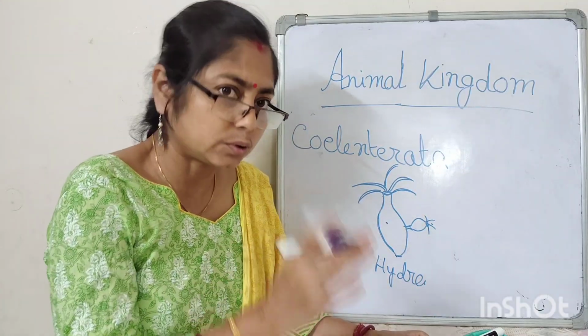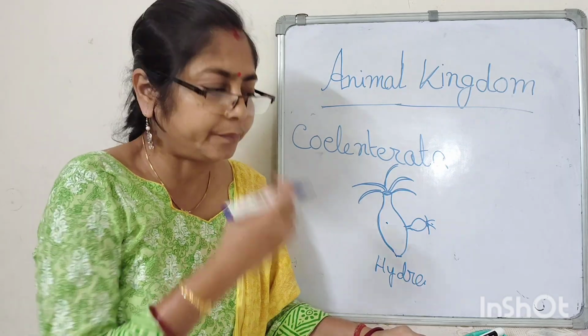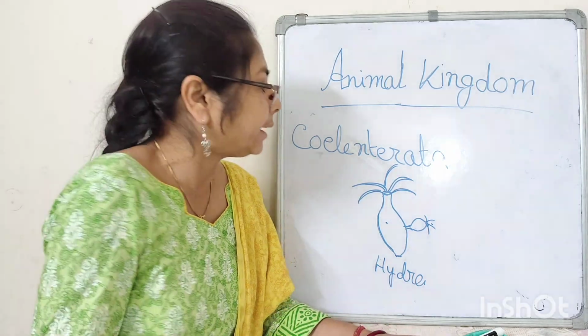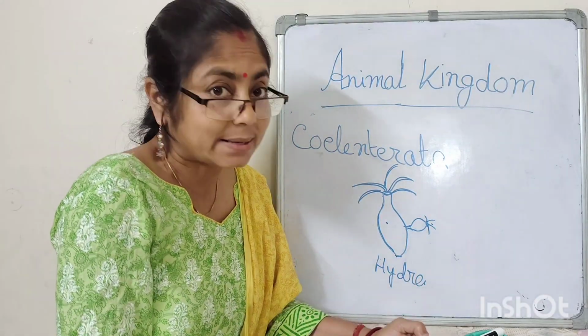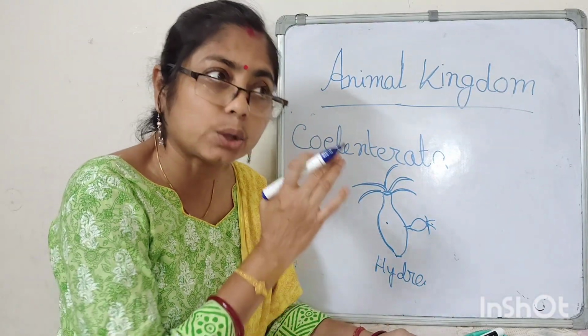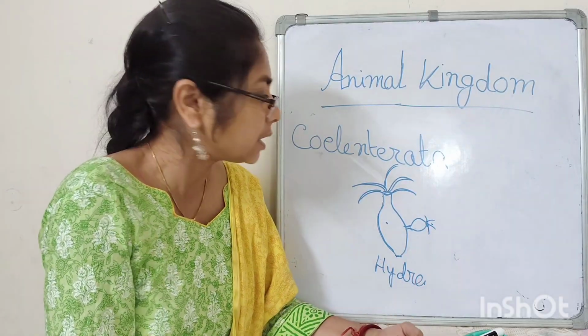Generally, they are marine. Some species are in fresh water, and tissues are present, but organs are absent. Organ system is absent and organ is also absent.